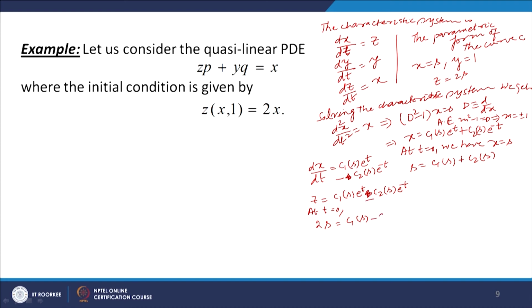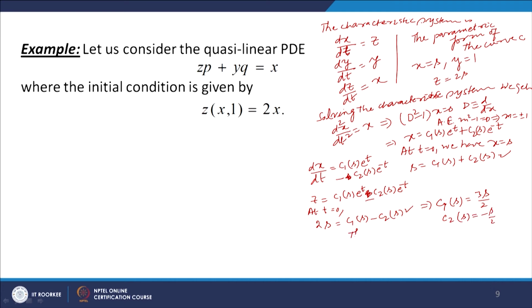So, minus C2s. Okay. Now, let us solve this equation and this equation for the values of C1 and C2. When we add them, we get 2 C1s equal to 3s. So, C1s is equal to 3s by 2, and C1s equal to 3s by 2 means C2s is equal to minus s by 2.